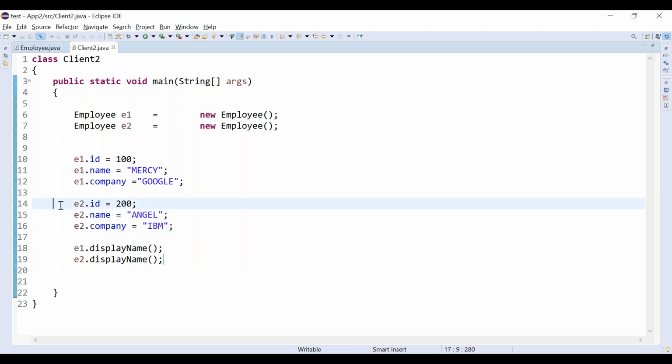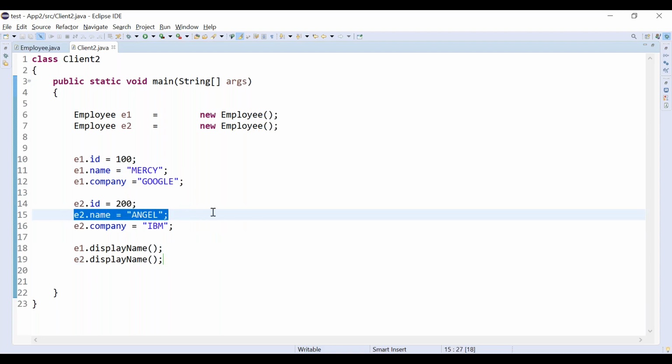If I print E2 dot display name, it is printing name, which means it will get Angel. Clear? It will be printing E2 dot name.